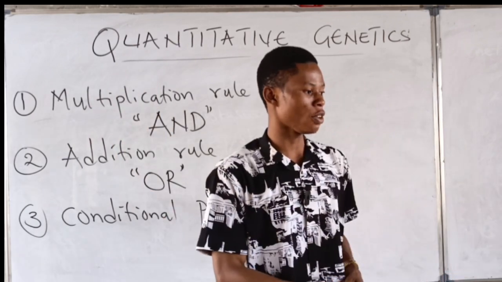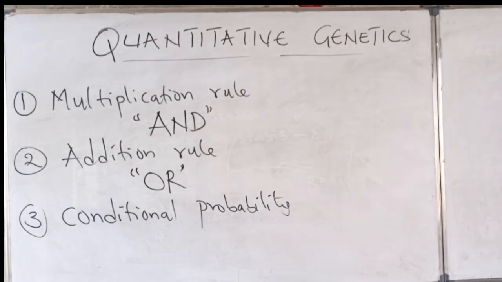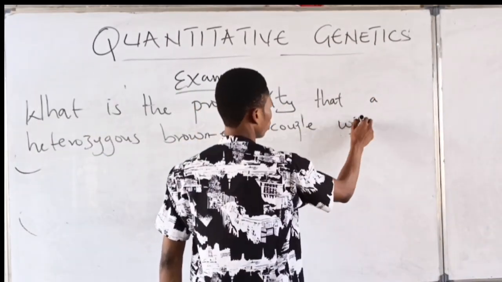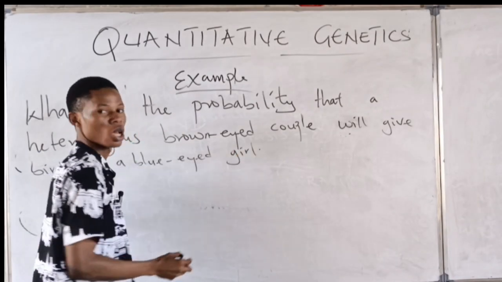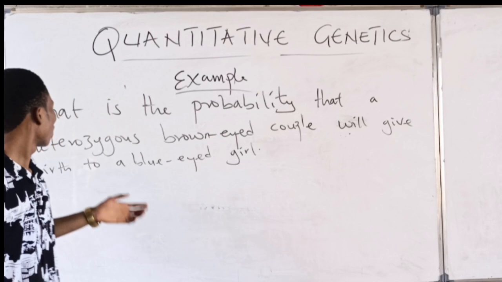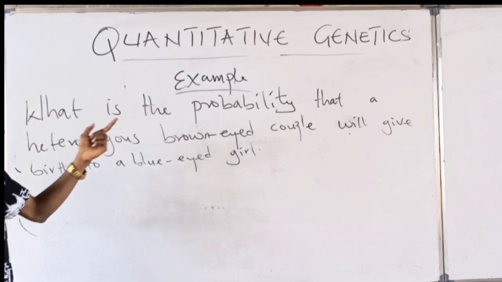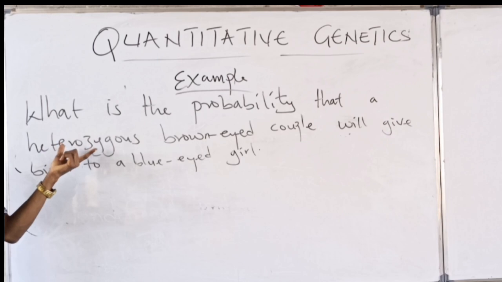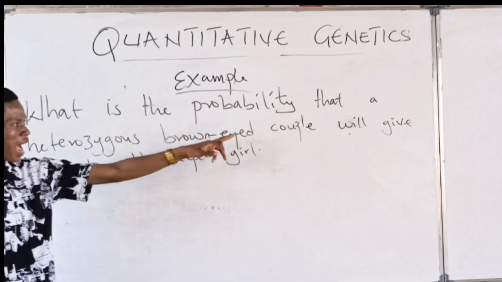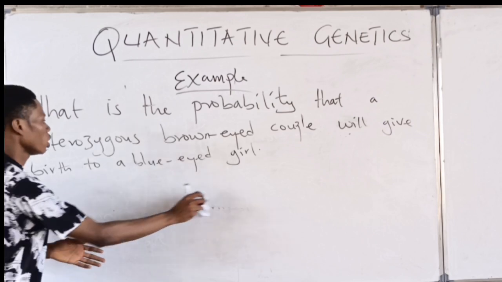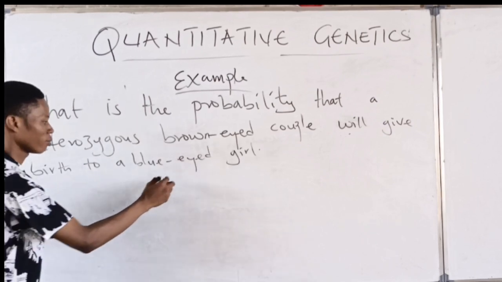But the question I gave you, please pay good attention to this question. What is the probability that a heterozygous brown-eyed couple will give birth to a blue-eyed girl?